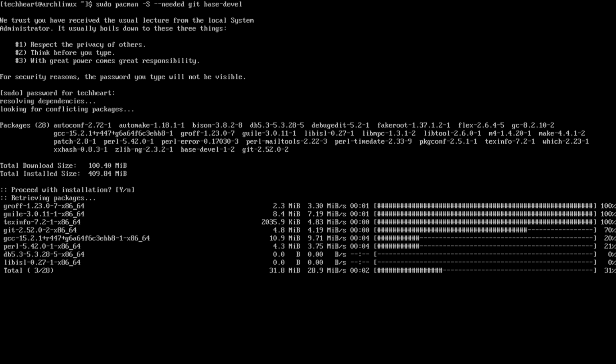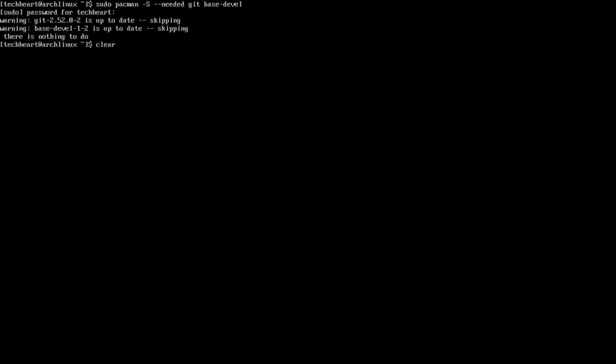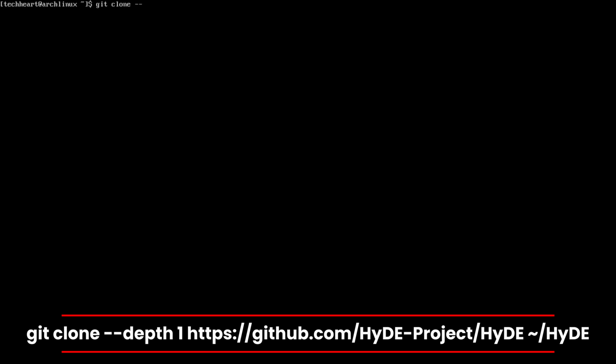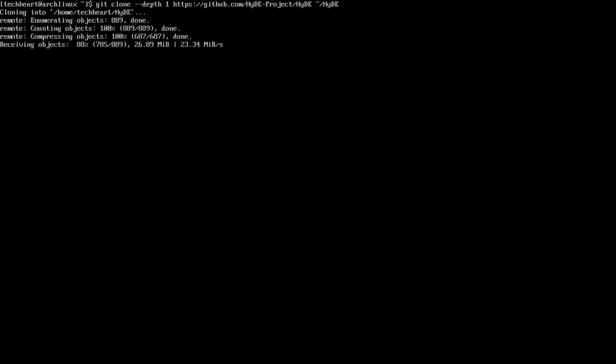Nicely done. And checking that install script, we're going to run this git command over here. We can do that with git clone --depth 1 https://hyde.com/hyde-project HyDE, and we're going to put that in HyDE. Let's get that thing cloned.